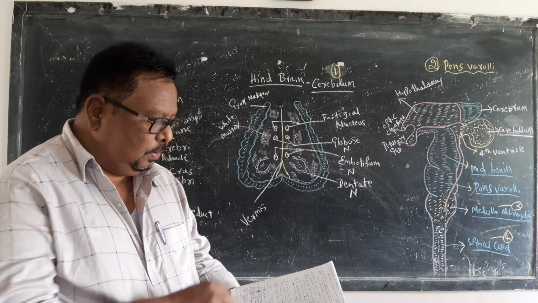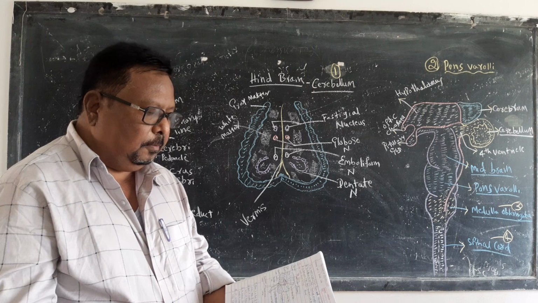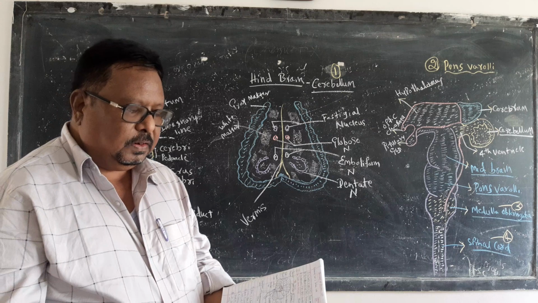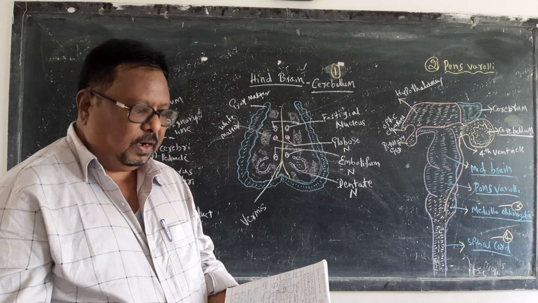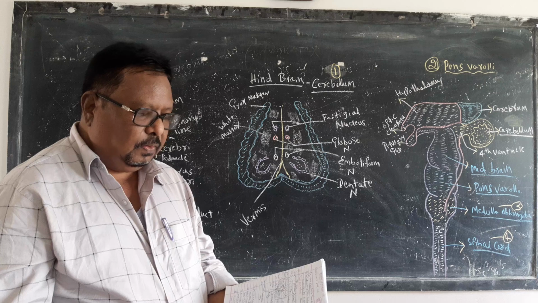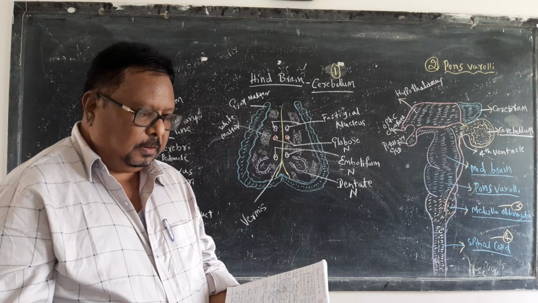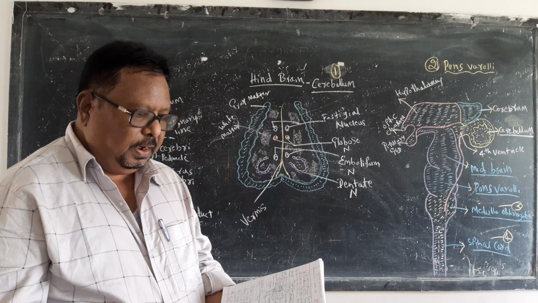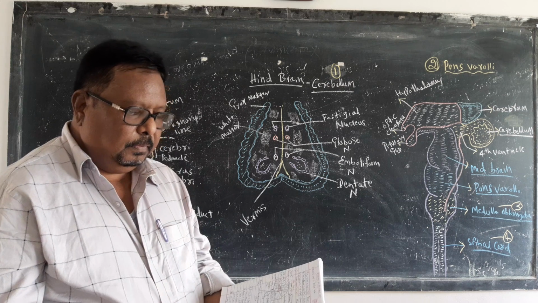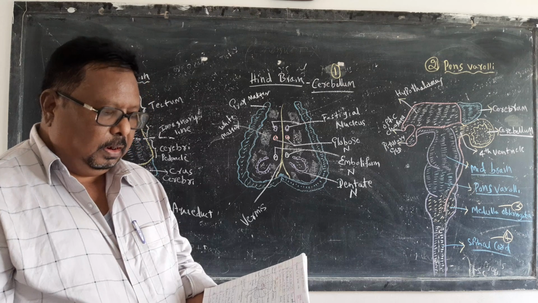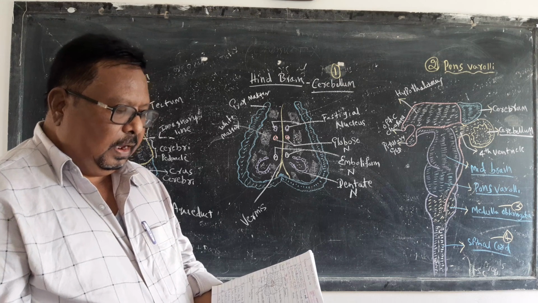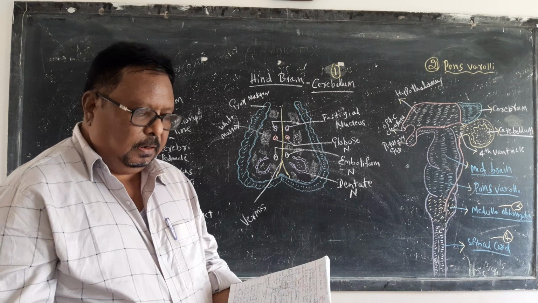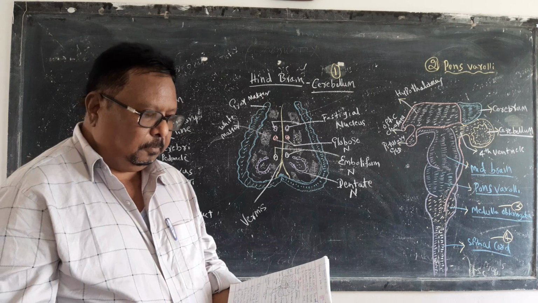Today we are going to the next one, the midbrain. The brain is divided into three major parts. The forebrain consists of cerebrum and diencephalon. The midbrain consists of cerebral peduncles and corpora quadrigemina or tectum, with superior and inferior colliculi. And the hindbrain consists of cerebellum, pons varolii, medulla oblongata, and spinal cord.